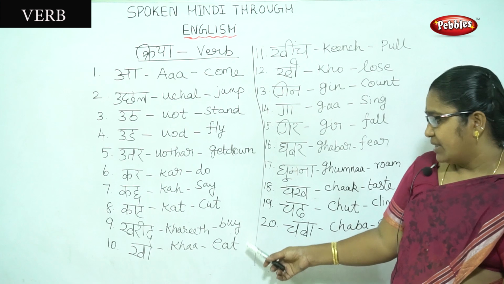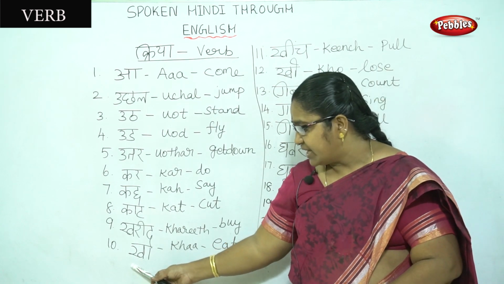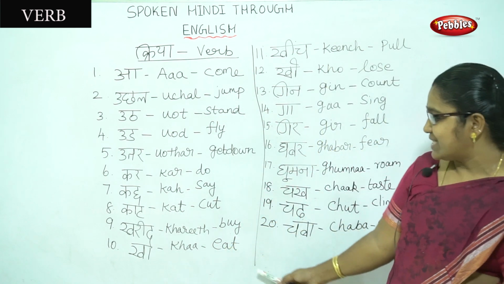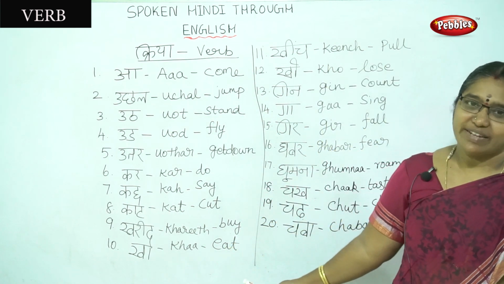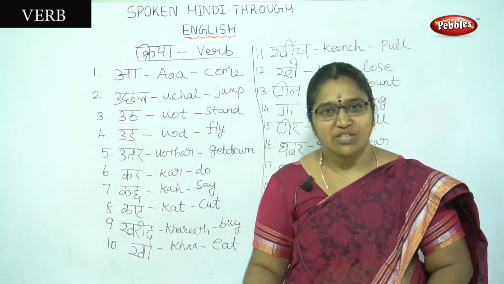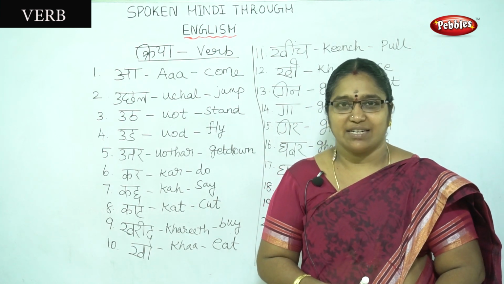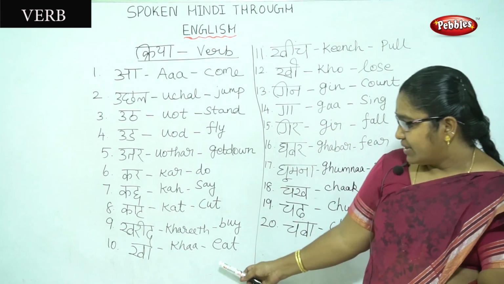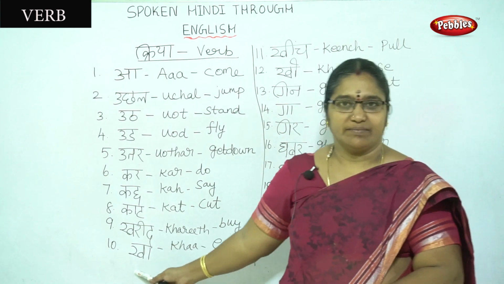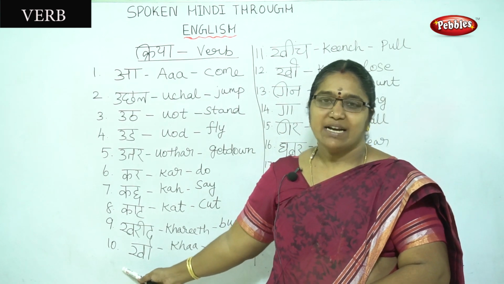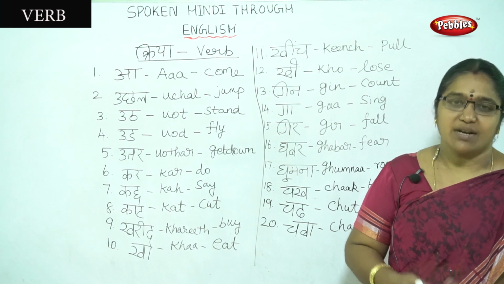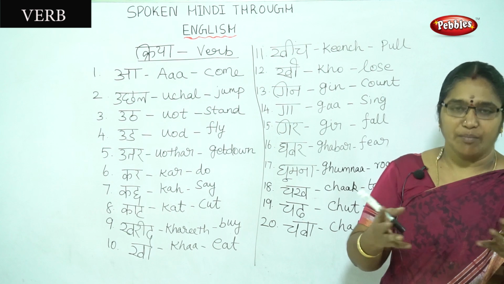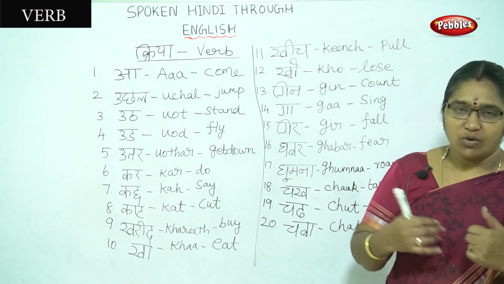Then the next one is the 10th one, which is very important. That is eat. All are fond of eating. Children are fond of eating chocolates, biscuits, noodles, parota, etc. The verb for eat is khaa. मैं रोटी खा रहा हूँ means I am eating roti.